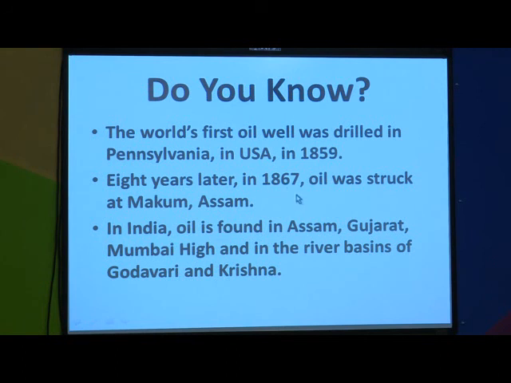Now, we find there are different oil reservoirs. Where do we find them? In India, oil is found in Assam, then Gujarat, Mumbai High, and in the river basins of Godavari and Krishna. So find more information about this from the internet.